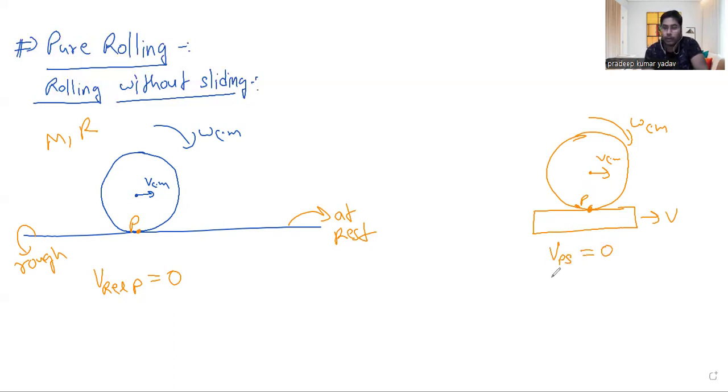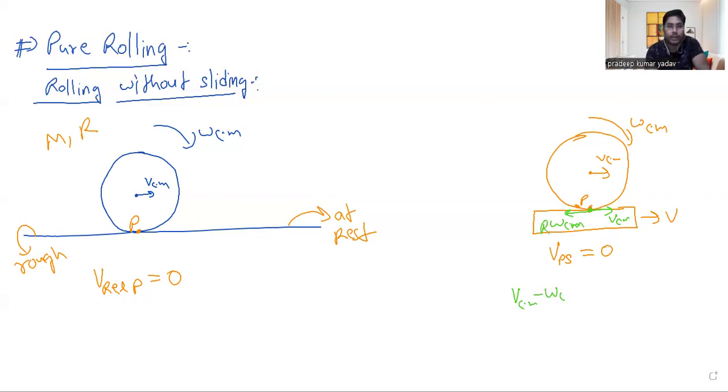It means if you talk about the speed of point P, as we have already discussed in the previous discussion, if it is translating as well as rotating, it will have two speeds, VCM and omega cm. This I'm talking about with respect to ground. So the net velocity is VCM minus r omega cm.